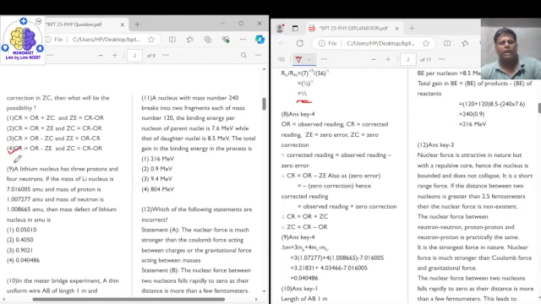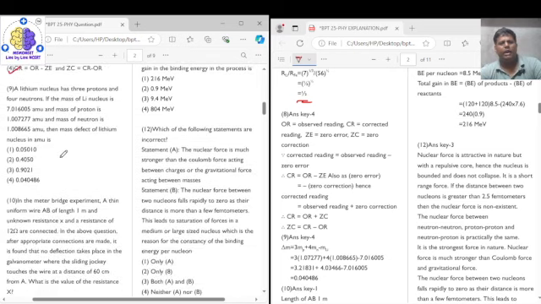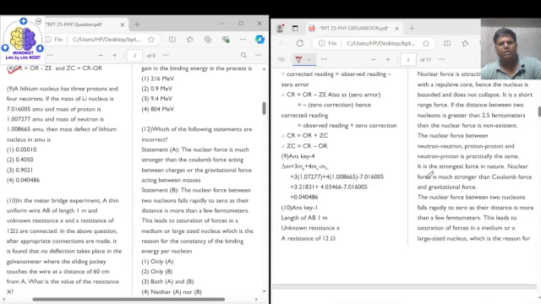Coming to question number 9, a lithium nucleus has 3 protons and 4 neutrons. If the mass of the lithium nucleus is this much, the mass of a proton is this much, and the mass of a neutron is this much, then the mass defect of the lithium nucleus in AMU is. How do we calculate the mass defect?